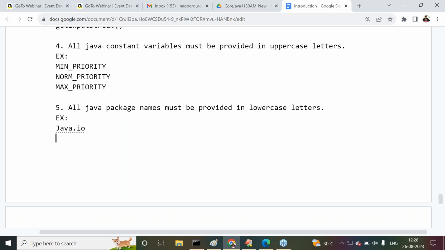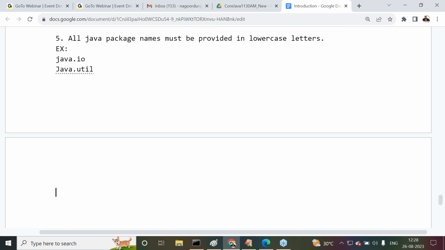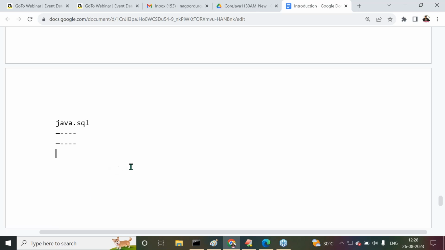Java.io, Java.util, for example, and so on. Like what there, Java.sql. So many examples are available that we have to understand clearly. So all Java package names must be provided in lowercase letters: Java.io, Java.util, Java.sql, and so on. Here we are getting all the elements now.